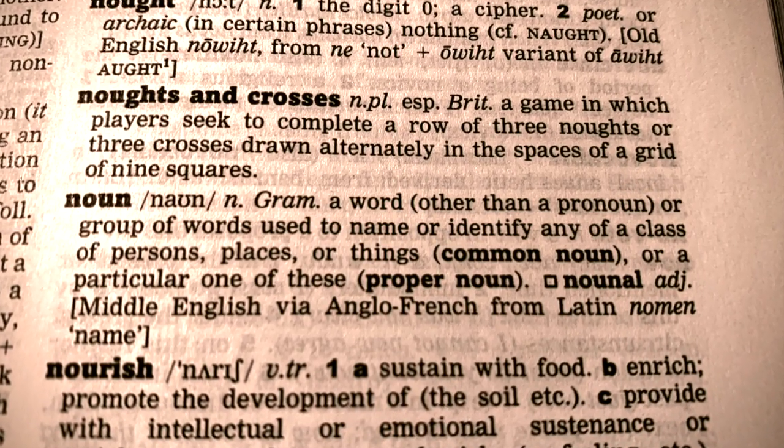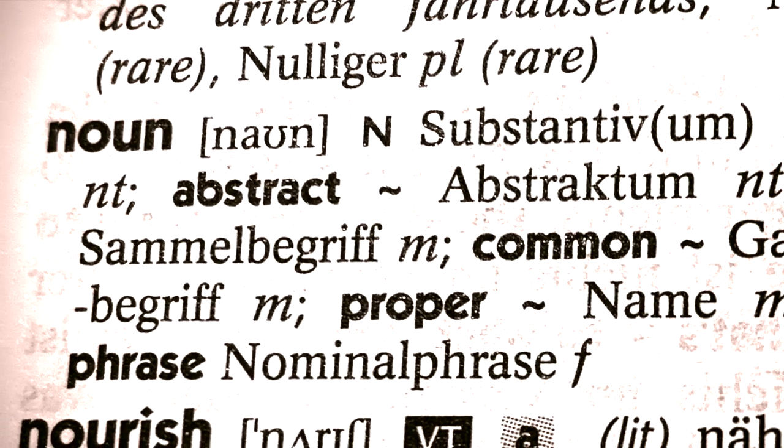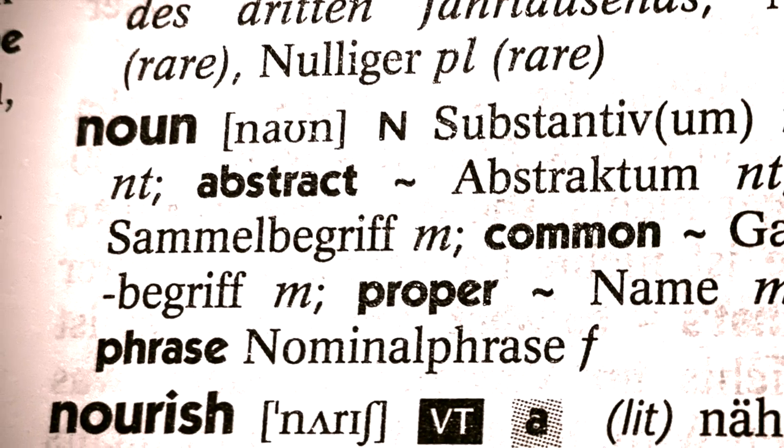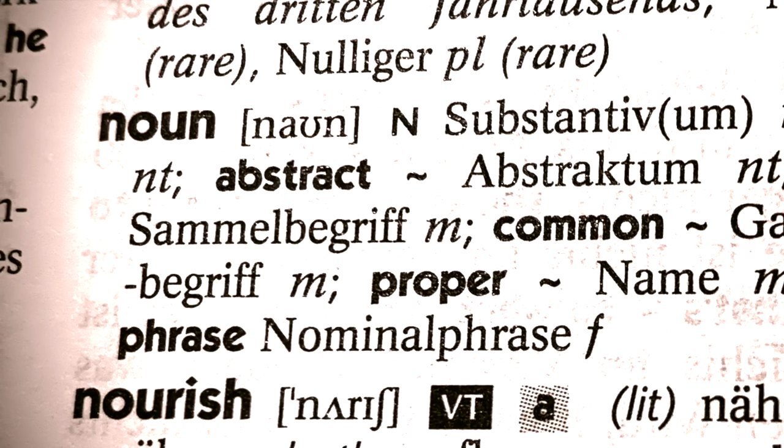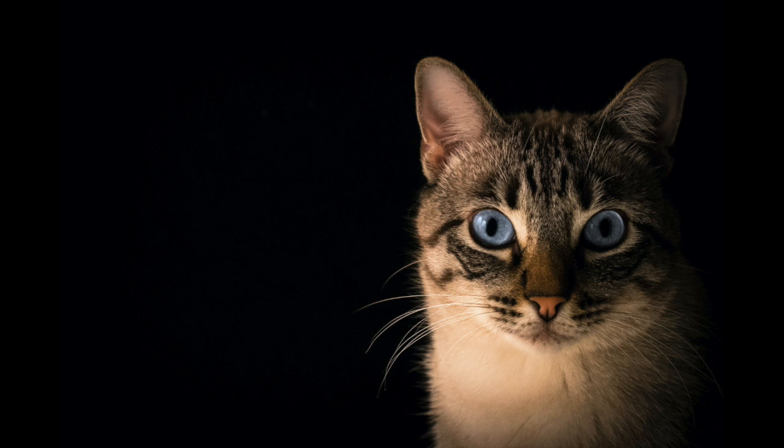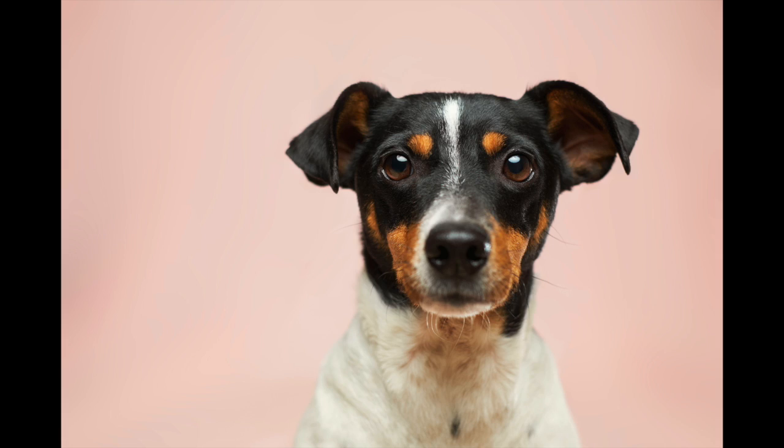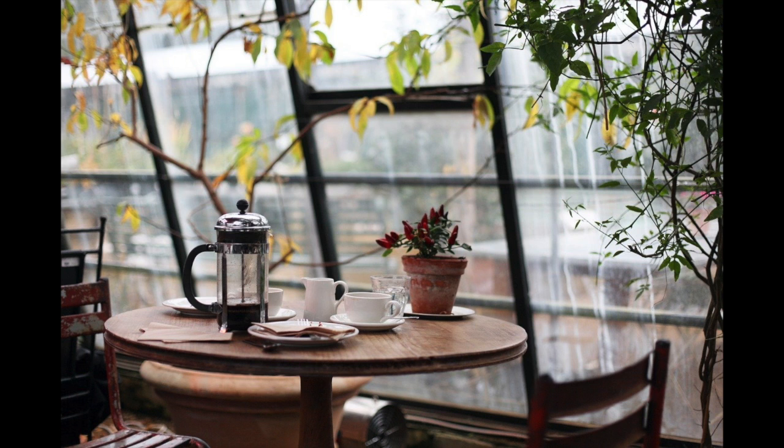Okay, so just to give you a recap and make sure that we're all absolutely on the same page with this. What is a noun exactly? A noun is a naming word. It describes a person, a place, an object, a country. An apple is a noun. A cat is a noun. A dog is a noun. A table is a noun. I could go on. All of those nouns that I just gave you were countable nouns.